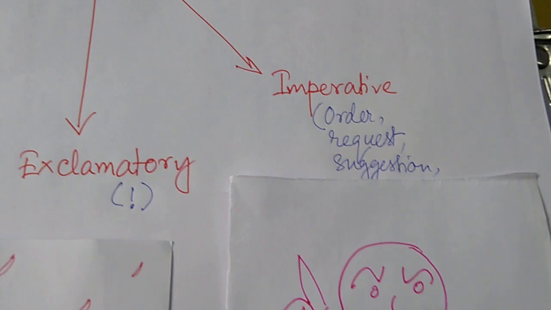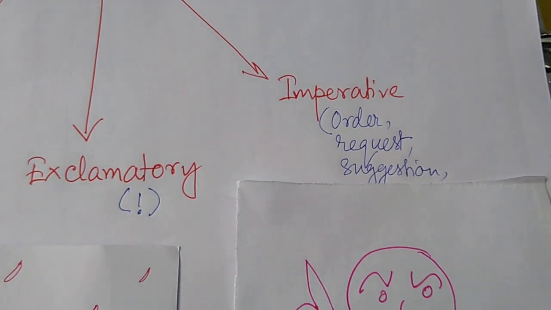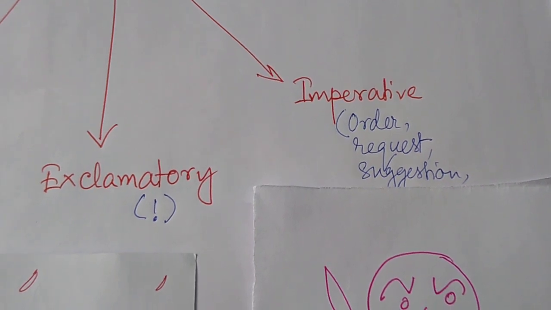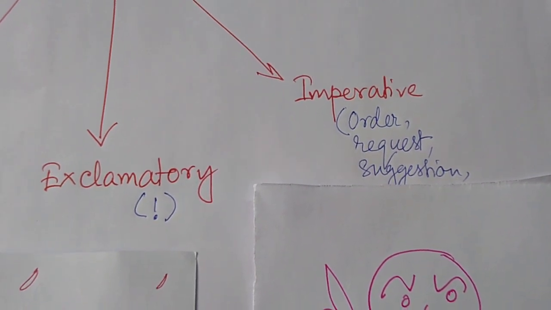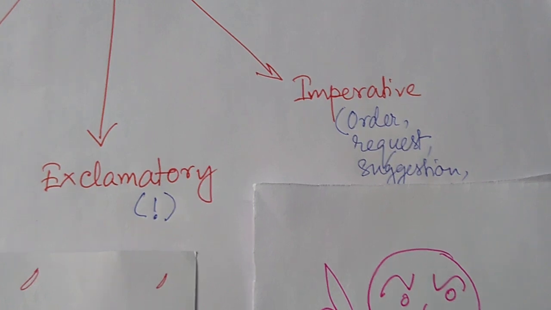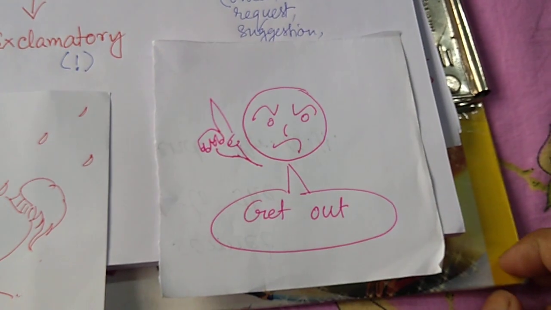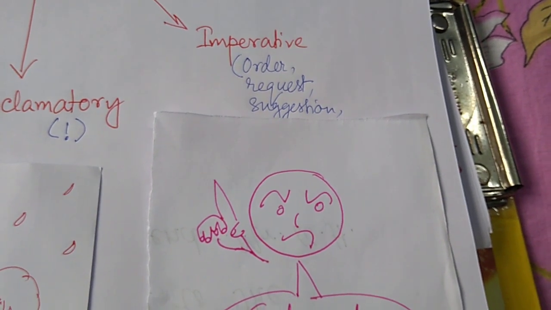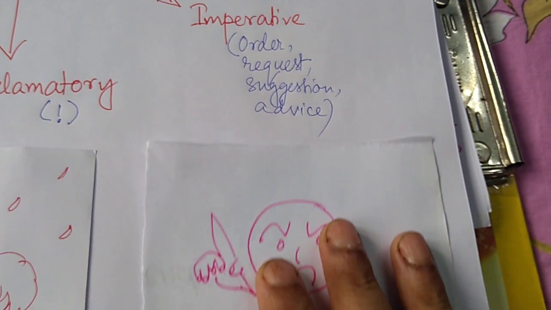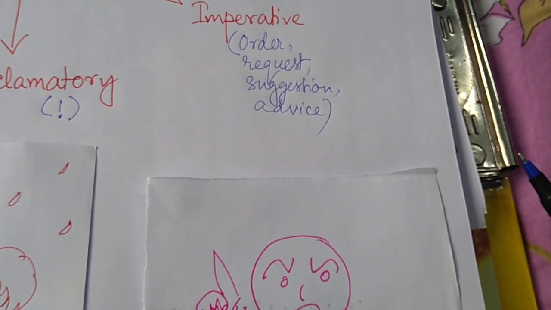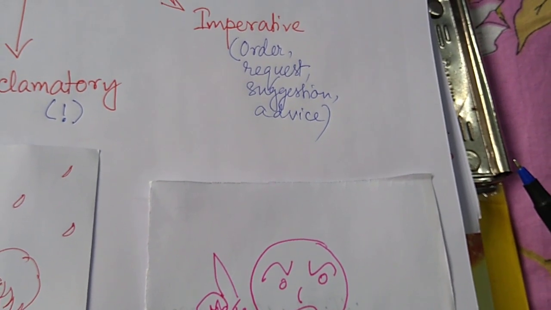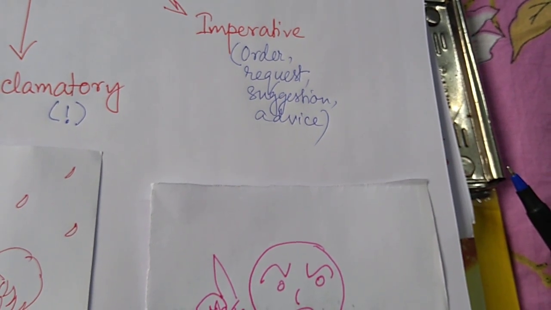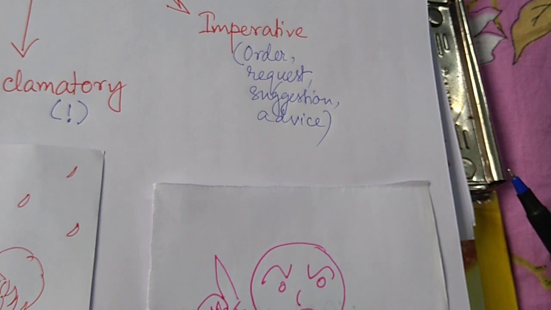Now, there are differences among those things. When you talk of an order, it is direct order, and then there is request. When you say "get out," it is an order, like here. But when you say "please get out," it becomes a request. And then what is a suggestion? When you say "let us go to the movies," "let us have a football match," something like that, it's a suggestion. One might follow, one might not follow.